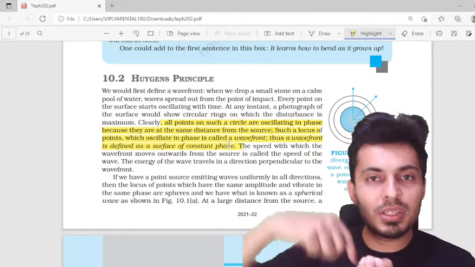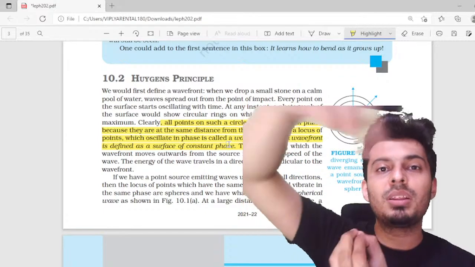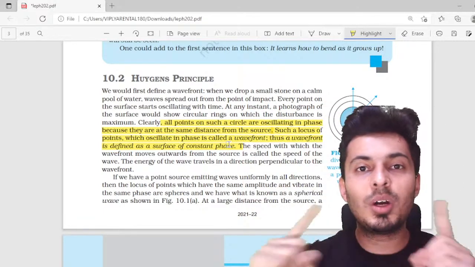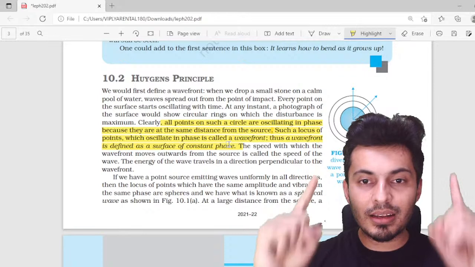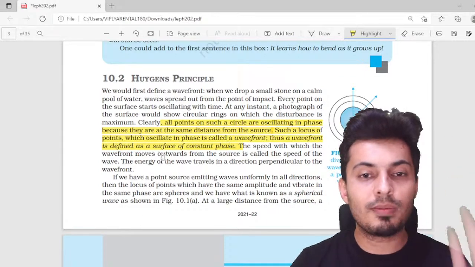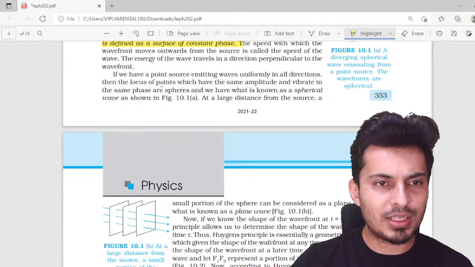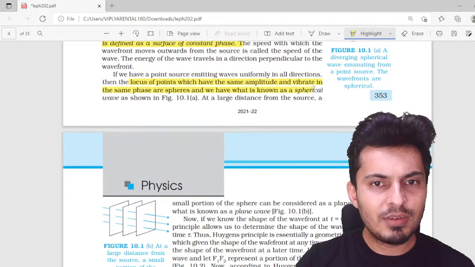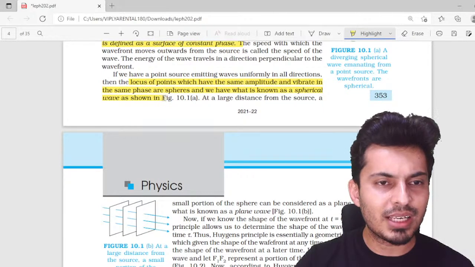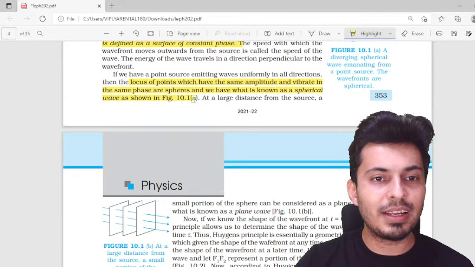So for a point source, if you see all the points on the circumference of a circle, all the points will oscillate up and down simultaneously. So that's a circular wavefront. And so that's what is mentioned over here. The locus of points which will have the same amplitude and vibrate in the same phase for a point source will be a spherical wavefront.